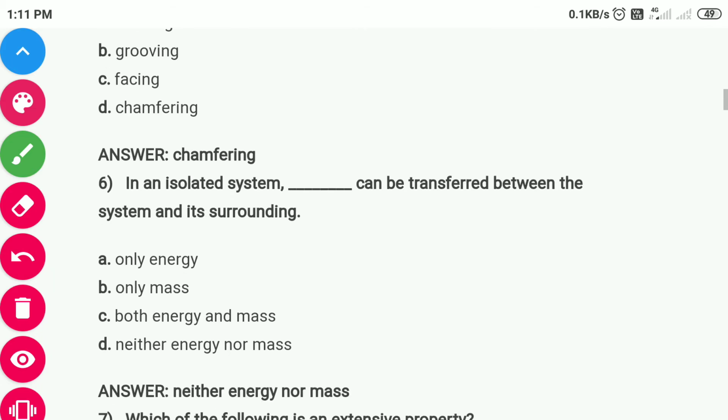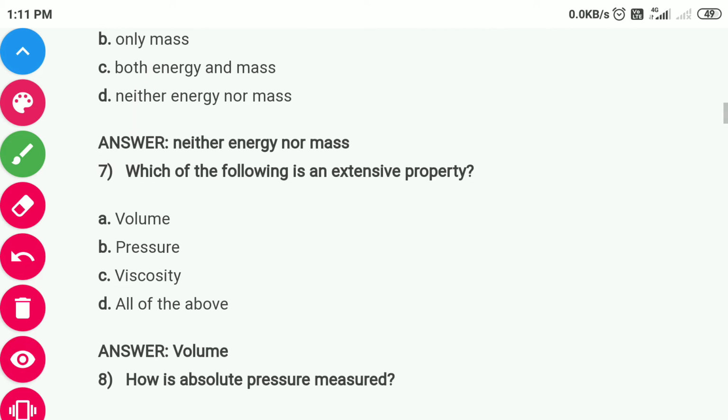Question number 6 is, in an isolated system, blank can be transferred between the system and its surrounding. In an isolated system neither energy nor mass can transfer. Option number D is correct. Question number 7 is, which of the following is an extensive property? So the extensive property depends on mass. So the correct answer is volume.